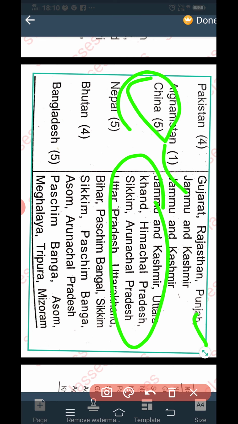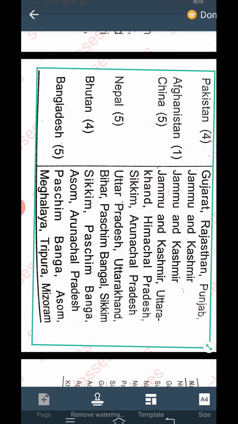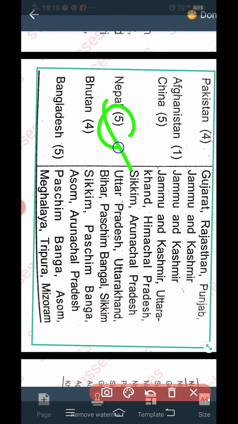So question 2 तरीके से आ सकता है, तो हमें भी हमेशा याद रखना है कि कौन सा स्टेट बॉर्डर शेयर करता है और कौन सा नहीं करता है. The next one is Nepal, which is again in the news these days. So 5 states share borders with Nepal: Uttar Pradesh, Uttarakhand, Bihar, West Bengal and Sikkim. So 5 states of ours share borders with Nepal. Then Bhutan 4 and Bangladesh 5.